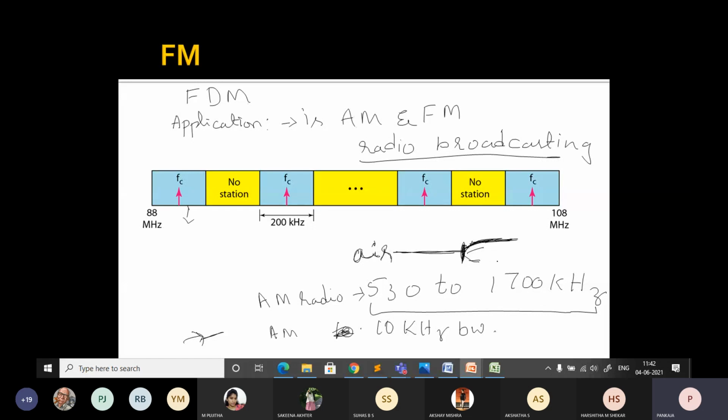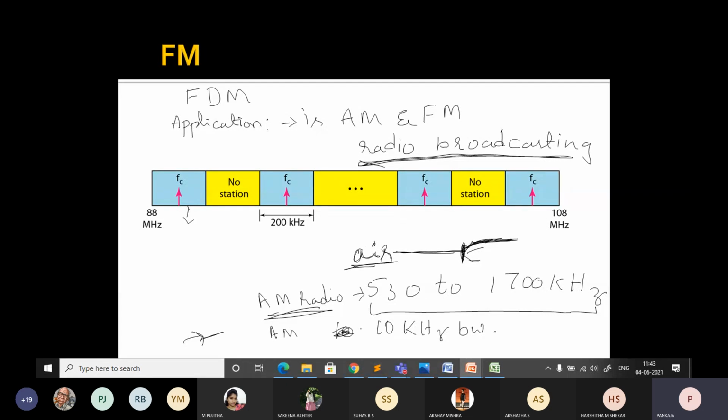Without multiplexing, only one AM station could broadcast on a common link through the air as a media. And here no physical multiplexers or demultiplexers are used in AM radio. This is a main example where FDM can be used, for radio broadcasting, where air is used as a transmission media.